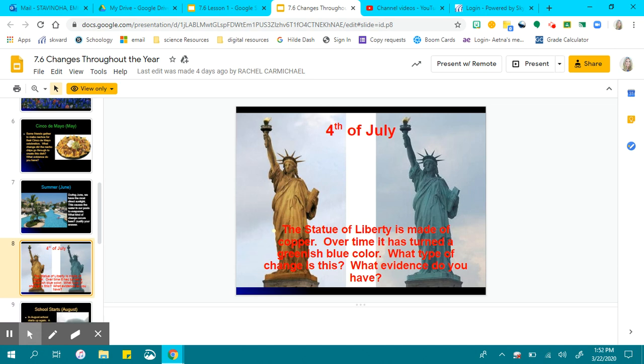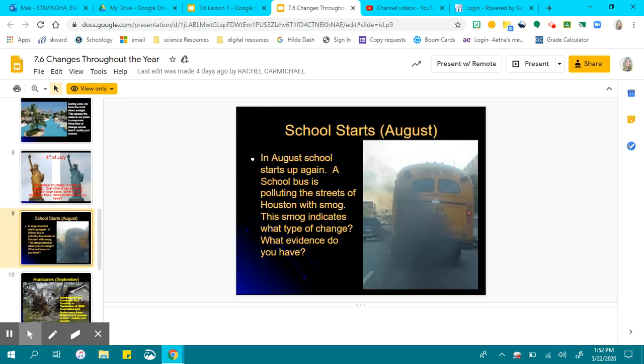Fourth of July, the Statue of Liberty was made of copper. Over time, it has turned a greenish blue color. What type of change is this? What evidence do you have? August. In August, school starts up again. A school bus is polluting the streets of Houston with smog. This smog indicates what type of change. What evidence do we have? What do you notice going on here? What's happening here? What evidence is going on here in this picture?